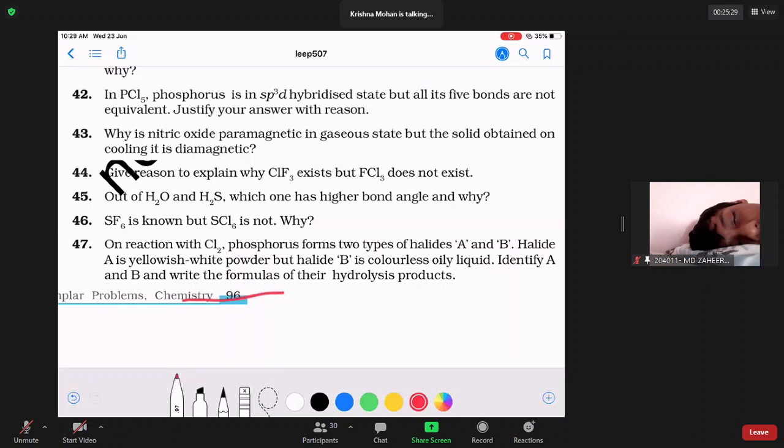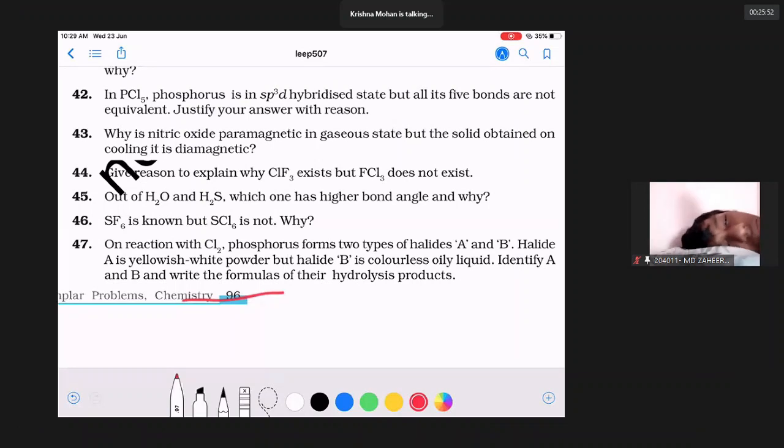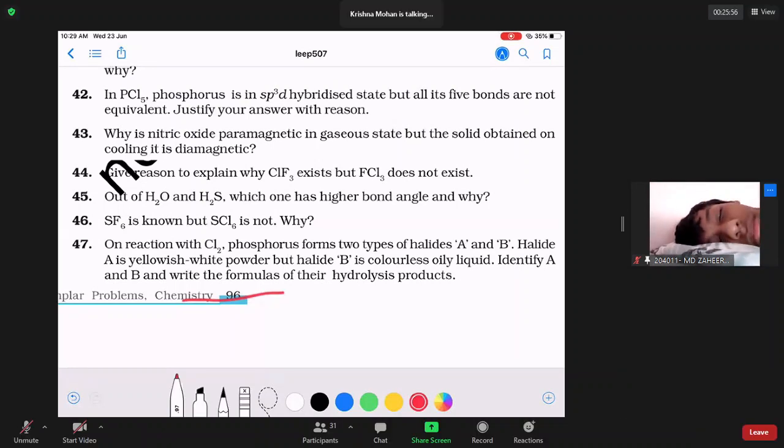In PH3, the bond angle is very close to 90 degrees, whereas in NH3, the bond angle is 107 degrees. Similarly, in the 16th group, H2O bond angle is 104 degrees 30 minutes, whereas in H2S, the bond angle is very close to 90 degrees. As the size of the central atom increases, the bond angle between the hydrides decreases down a group.